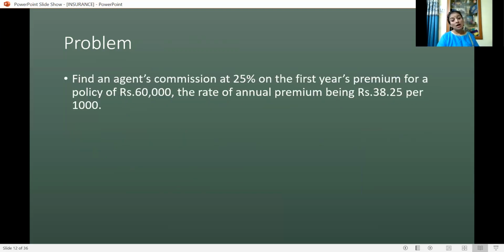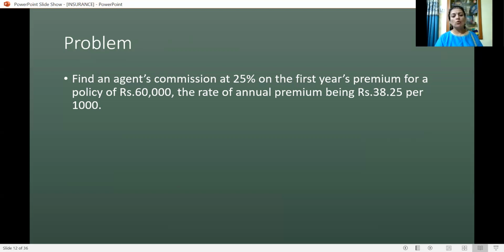Find an agent's commission at 25% on the first year's premium for a policy of rupees 60,000, the rate of annual premium being rupees 38.25 per 1,000. The rate of premium is usually given for 1,000, that is 38.25 per 1,000.